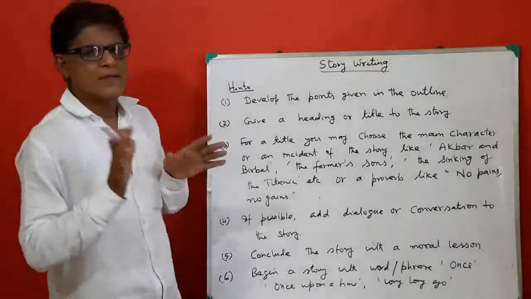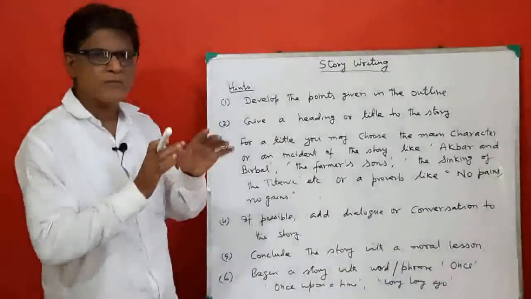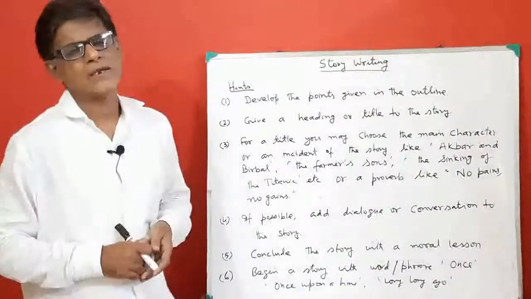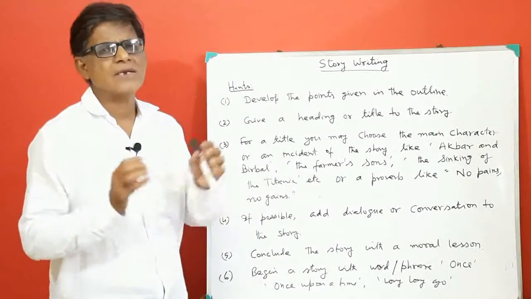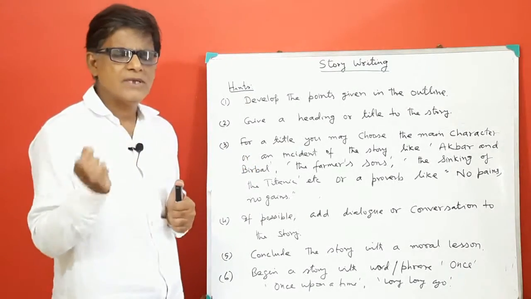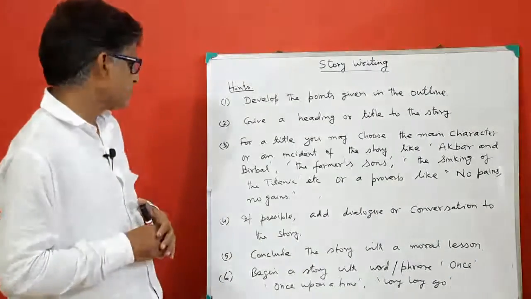First of all, in the examination you are given points and you have to develop the points given in the outline. Each of the points you have to write. If there are 6 points, you have to write 6 sentences at least. So for each point you have to write 1 sentence.